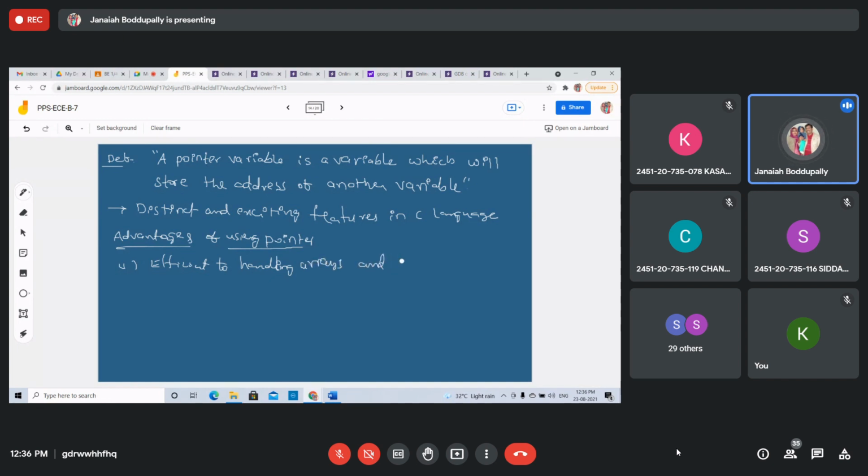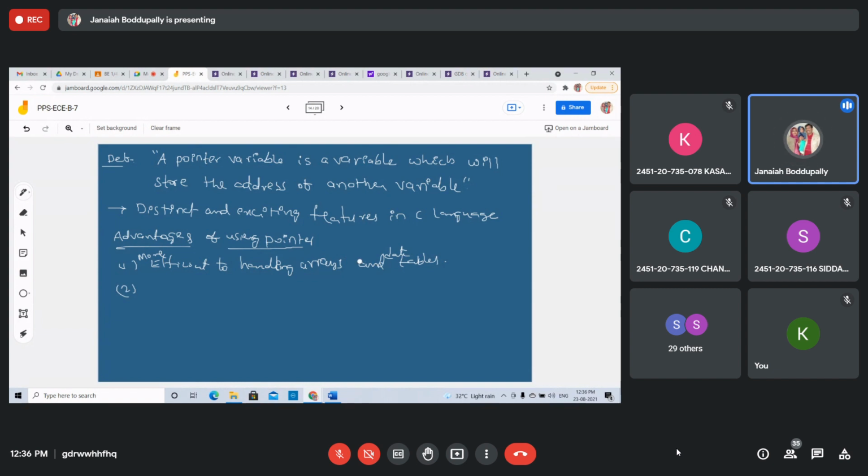We learned on the second day about data tables, how to create tables. It is more efficient if you use pointers, right, students? More efficient to handle arrays and data tables.